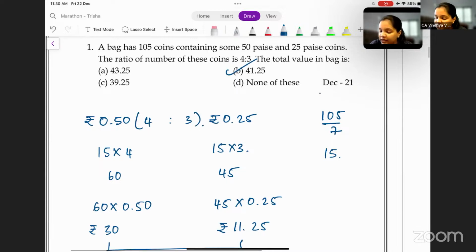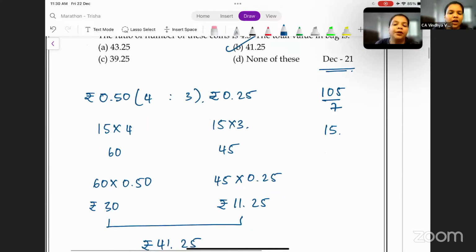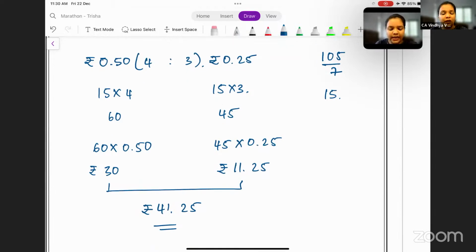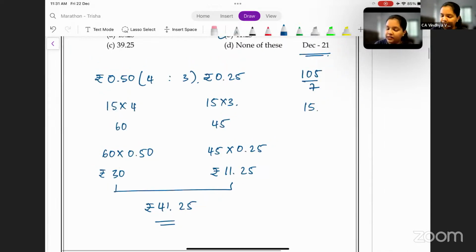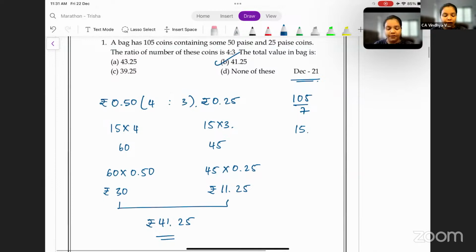Yes, and if you see, this is December 21 attempt question. I've included almost exam oriented questions itself, the ones which have been asked in the exams, so that you will get a fair idea as to what can be covered. One more important thing that I would like to share and tell you all here is that whatever material you have been studying from right now, please study from that material and do these questions. So whatever material you have been studying from, be it the institute material or the material that you have been referring, please stick to those materials itself.